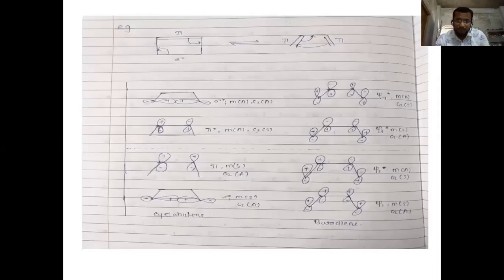Then here we can see the correlation diagram. This is both the asymmetric. This is for cyclobutene, and this is for butadiene.